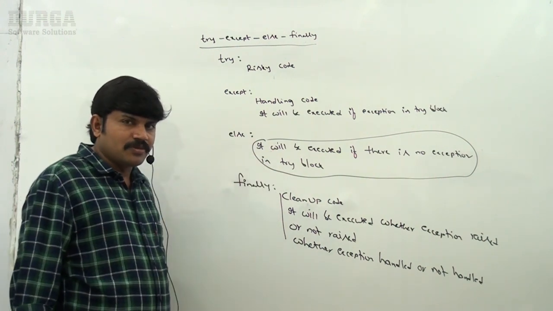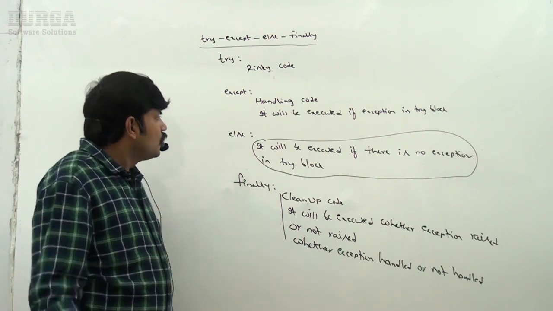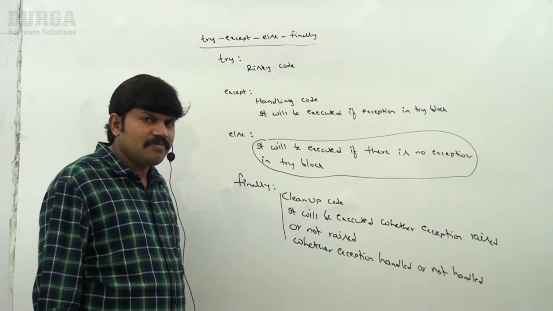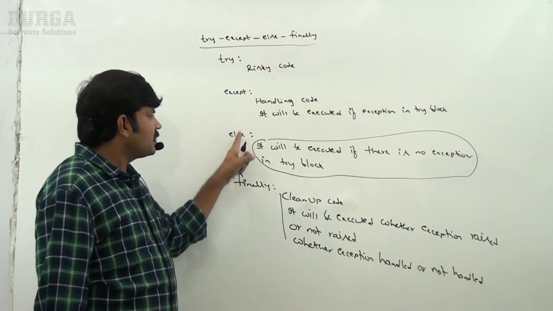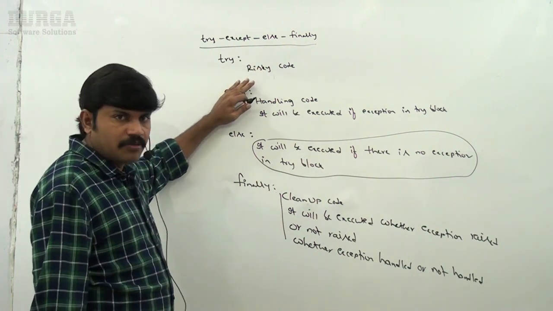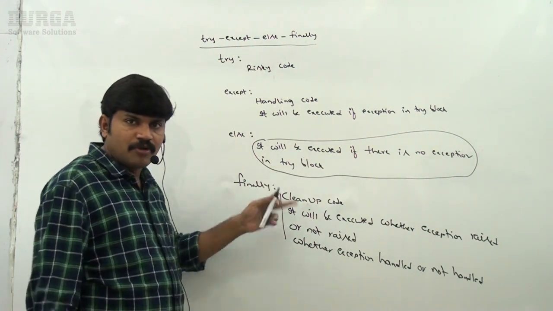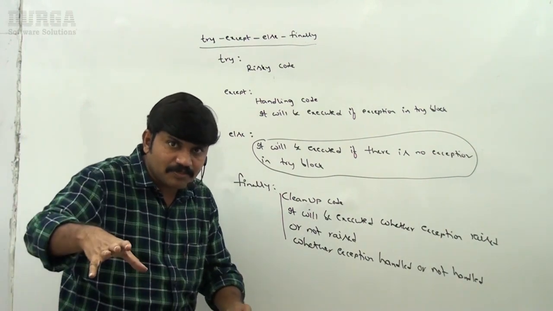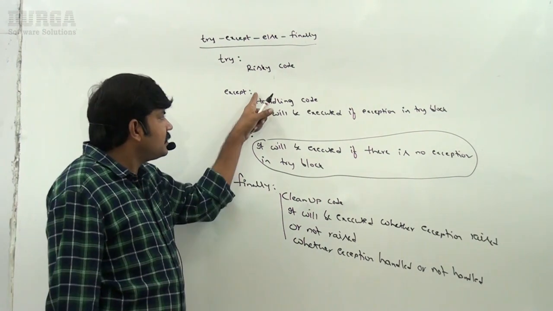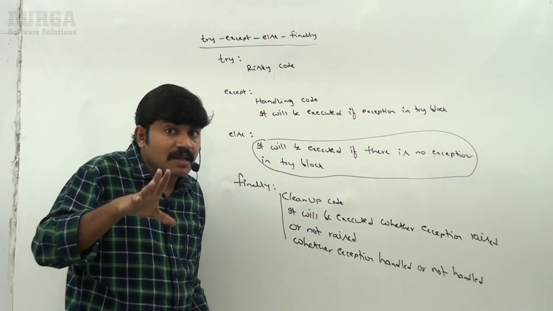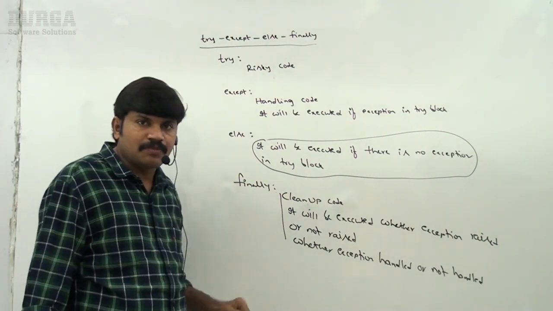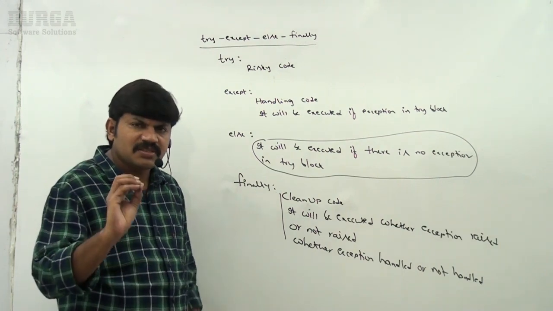Now I have one small doubt. Is there any chance to execute both except and else blocks simultaneously? Can you please confirm? Never. If there is an exception, except will execute. If there is no exception, else will execute. Both are contradictory. If there is an exception inside try, the except block runs. If there is no exception, then only the else block. So except and else are never going to execute simultaneously. If except is going to execute, else won't execute. If else is executing, then except won't execute. Clear for all of you? This is just syntax familiarity.